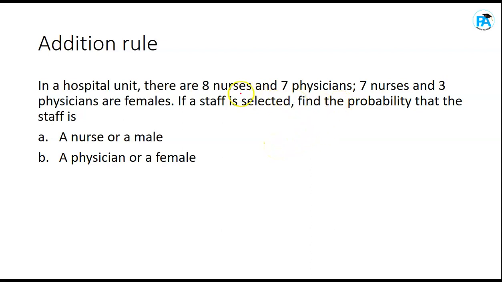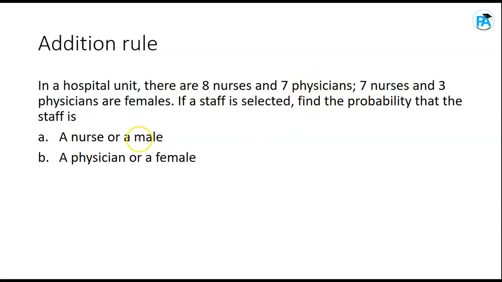Look at something. 8 nurses and 7 physicians. 7 nurses and 3 physicians are female. Meaning 7 of these 8 nurses are female and the remaining 1 is a male. And it also says 3 physicians are female. So 3 of these 7 physicians are female and the rest, 4, will be male. Do you get it?